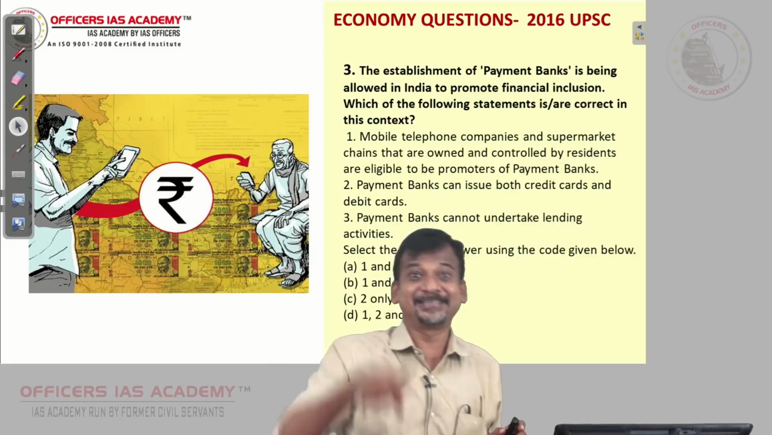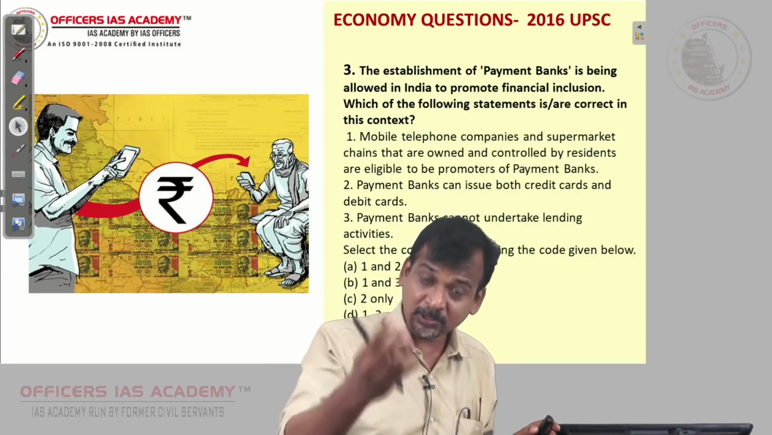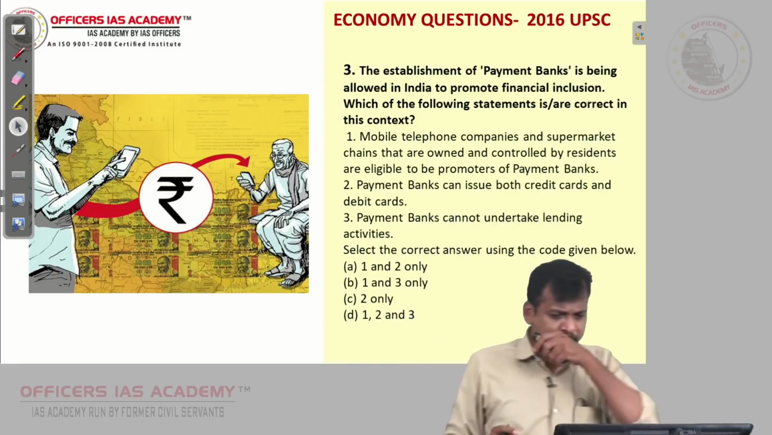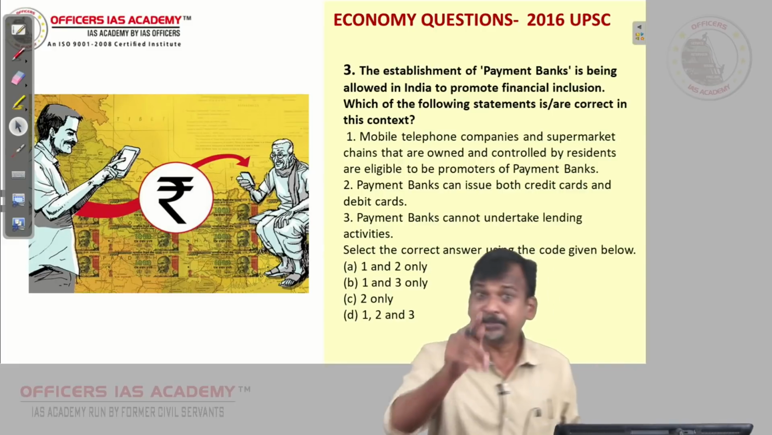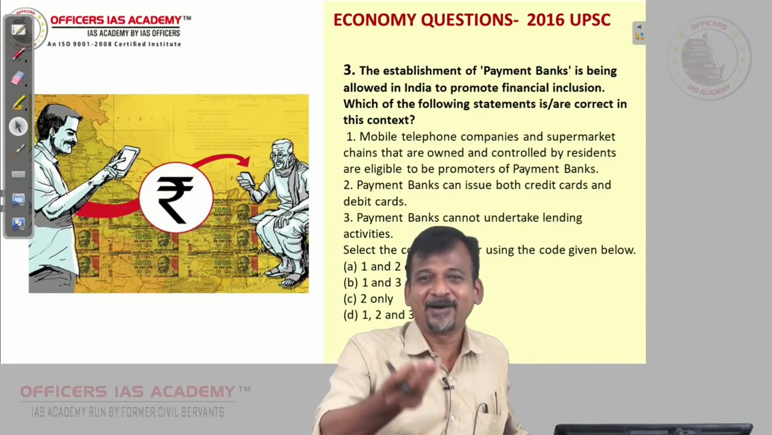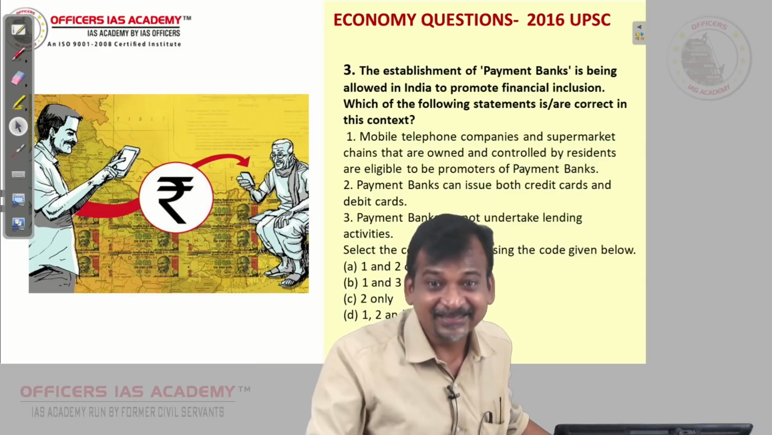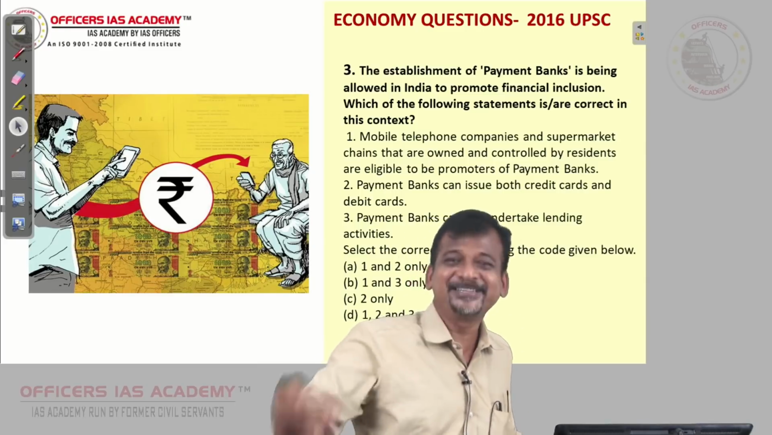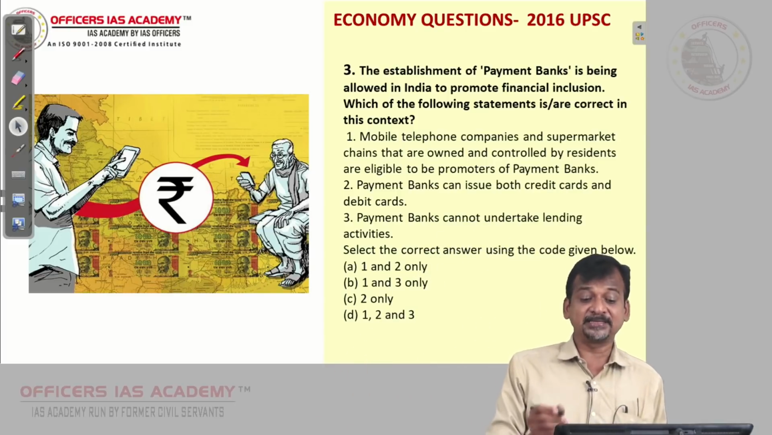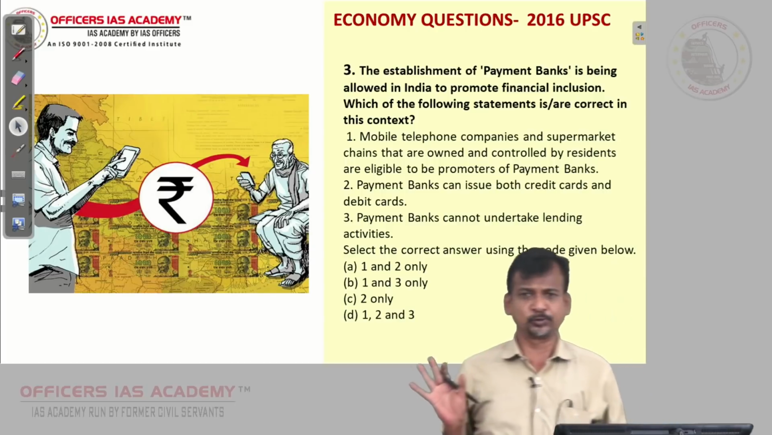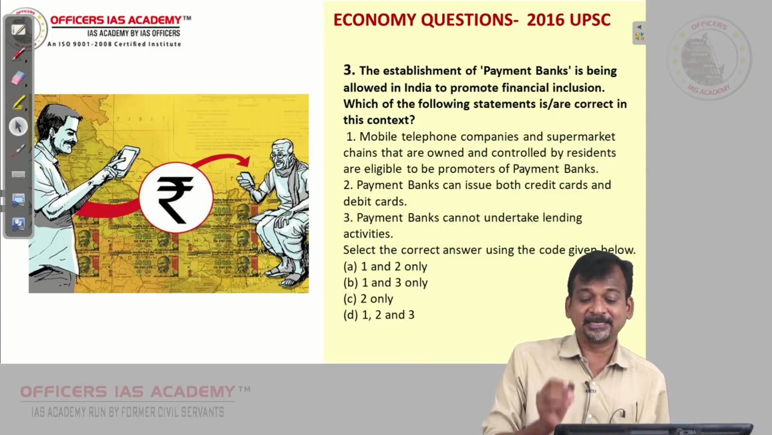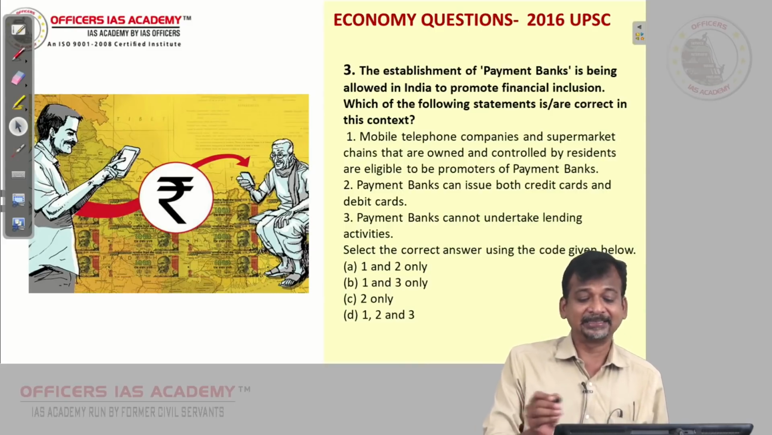Now the Swabhiman scheme you could have studied, that is also a financial inclusion, right? Even priority sector lending is a financial inclusion. Priority sector lending means farmers, MSMEs, they are all getting loans. So that is a financial inclusion scheme. Now let's come to this question. The establishment of payment banks is being allowed in India to promote financial inclusion. That they have given as a statement. Which of the following statements is or are correct in this context?